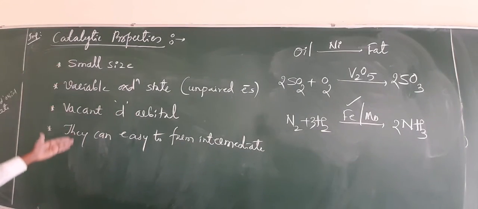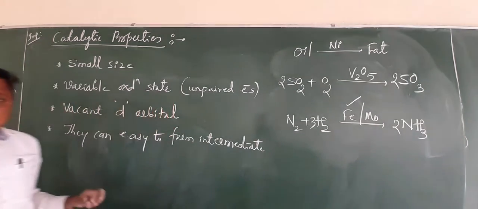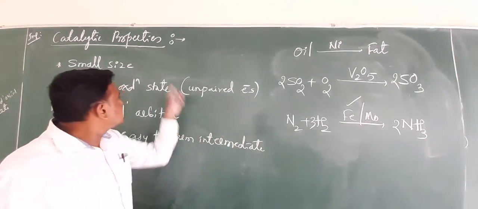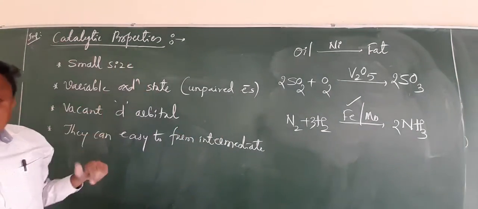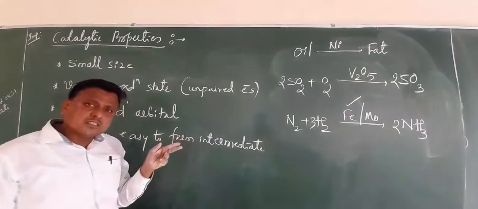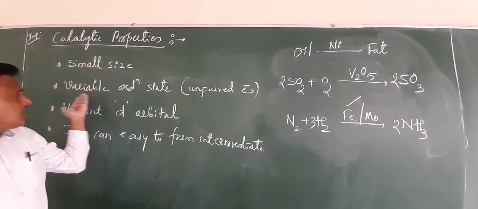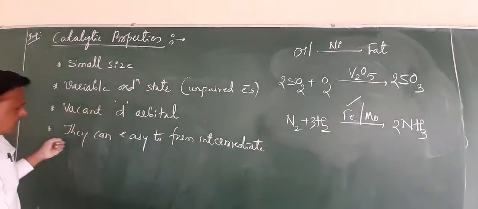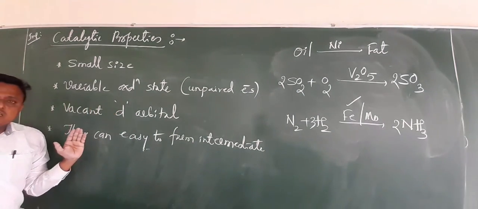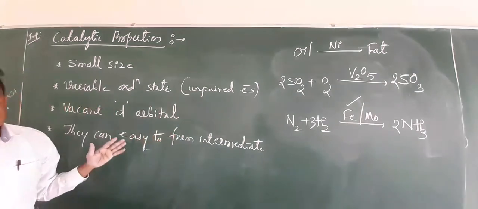So because of these reasons, in this video, friends, we have two concepts. One is that transition metals form complexes because of small size, vacant d orbital and high ionic charge. Here the same concept applies for catalytic property: small size, vacant d orbital and variable oxidation state. One more concept is formation of intermediate. This is a very simple story behind your d block or transition metals.